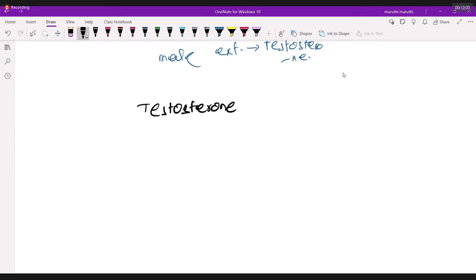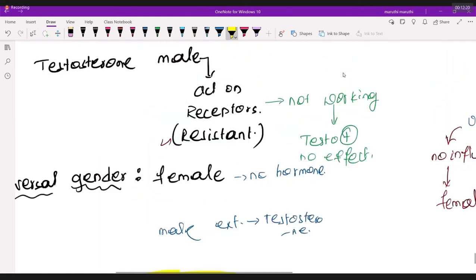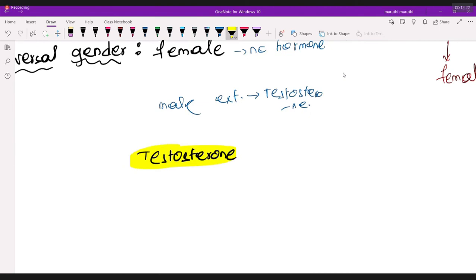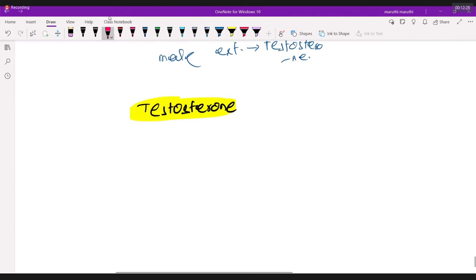If testosterone is present, now tell me, does this testosterone act on the receptor or not? Please, very loud and clear. Receptors are not working in testicular feminizing syndrome. So will receptors work? No. If the testosterone receptors are not activated, now what is going to happen? It will experience the effect of the enzyme named aromatase.